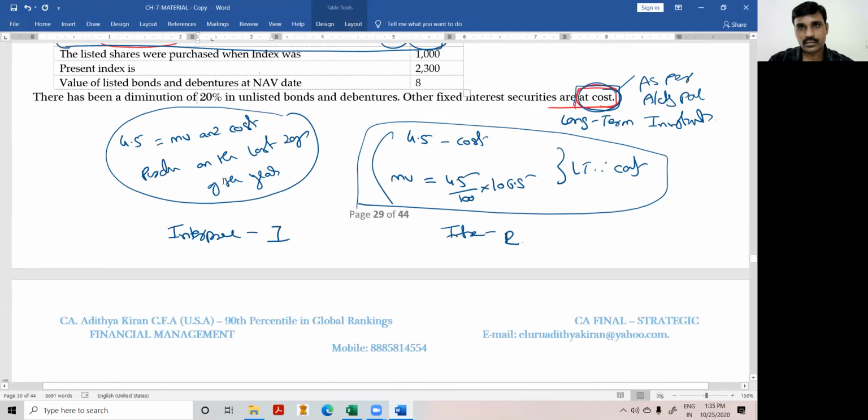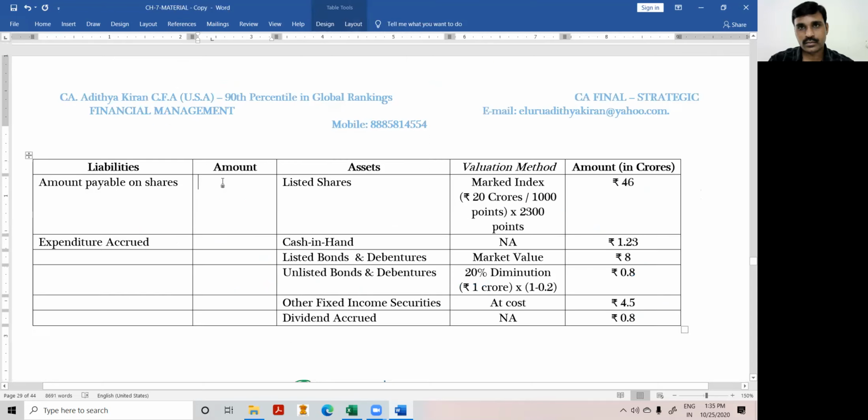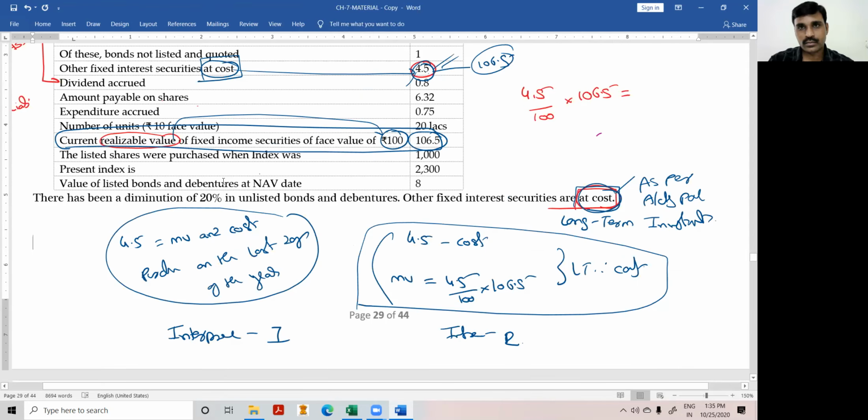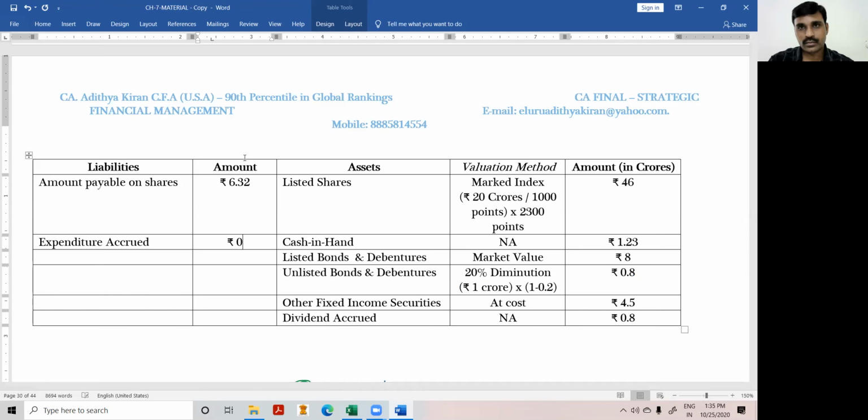Next, amount payable on shares. There is no valuation method. Amount payable on shares is 6.32 lakhs, sorry, 6.32 crores. Next, expenditure incurred. Expenditure incurred how much? Expenditure accrued 0.75.